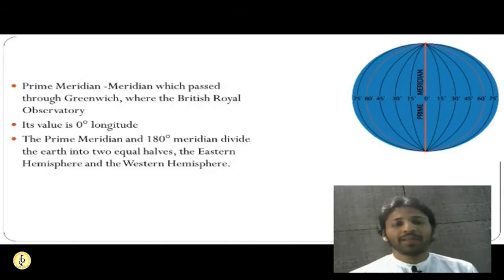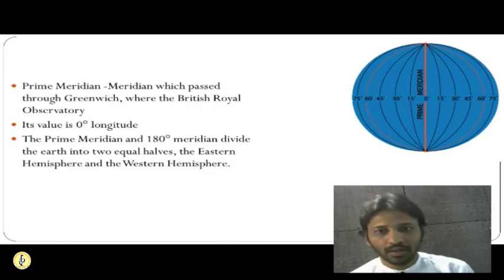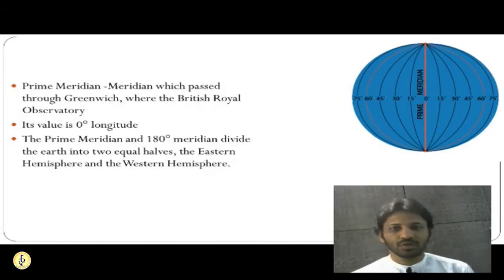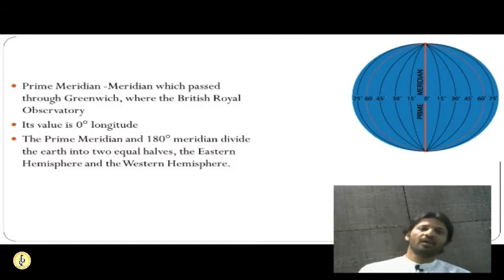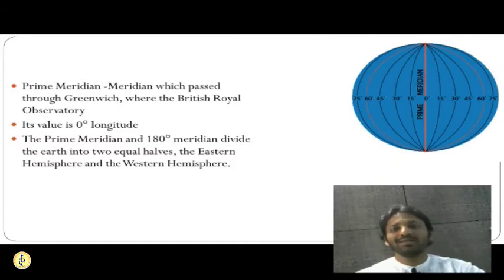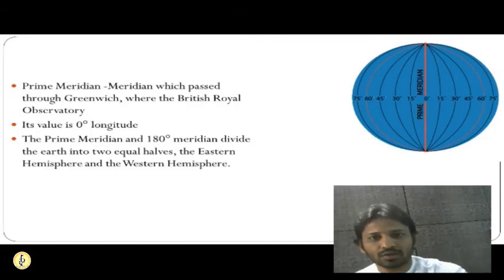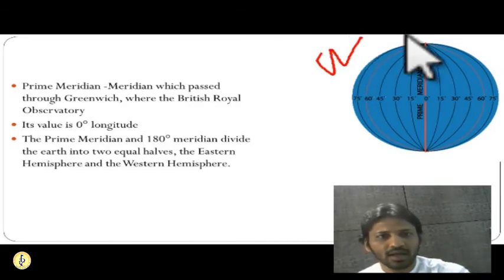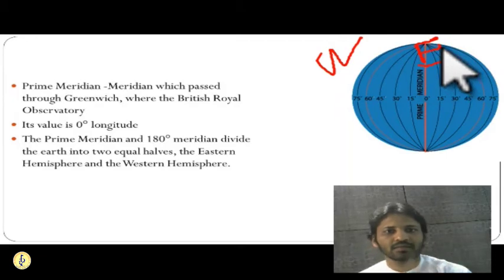Okay. So this is the prime meridian. You can see 0 degrees longitude passing through Greenwich, Royal Observatory of London. And opposite to that, you have 180 degrees, another meridian. So this 0 degrees longitude divides Earth again into two parts, Western Hemisphere and Eastern Hemisphere.